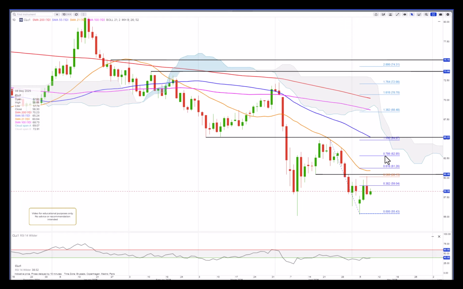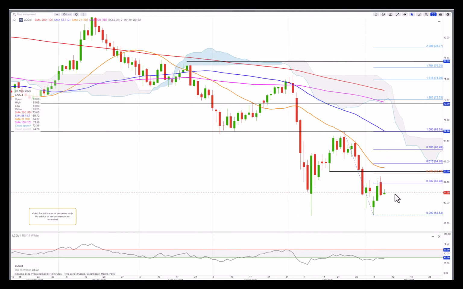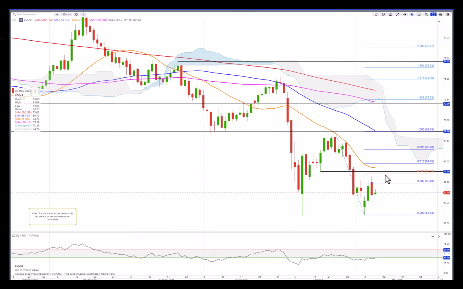The Brent crude oil didn't even get up to the 50%, and the resistance here at 63.79. So really under pressure at the moment. However, there is actually some divergence. You can see RSI here is higher than here, but the market was lower here than here.